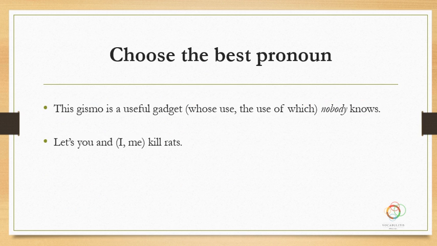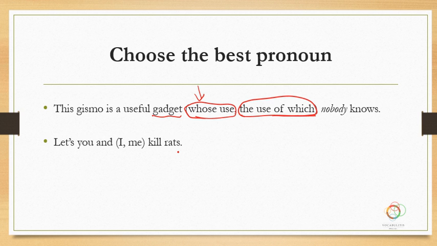Let's see, a couple more sentences here. This gizmo is a useful gadget whose use, or the use of which, nobody knows. So in this case, the use of which sounds better because it's a gadget we're talking about, and a gadget is a thing, it's an object, and so it's the use that nobody knows. And this is the right construction, of which, just as I explained in the previous sentence. So we'll go with this. But I also said that the whose can refer to objects as well, and so this is also perfectly acceptable.